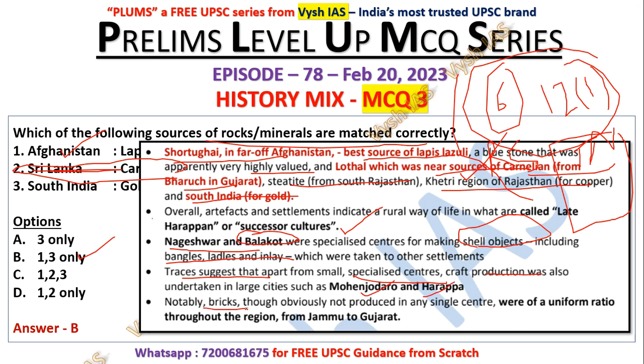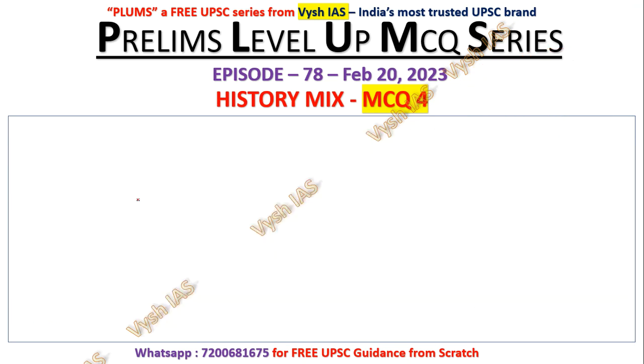Now, notably, bricks, though obviously not produced in any single center, were of a uniform ratio throughout the region from Jammu to Gujarat. So this is something unique. Everyone is preparing bricks, but the Harappans had such a system that everyone had a uniform ratio. What is its height, length, width, everything. They have uniform bricks across from Jammu to Gujarat. So that is the beauty of the Harappans, and how it went into non-existence, nobody till now has been able to find out. Because the first thing is the script itself is not readable till now by anyone.